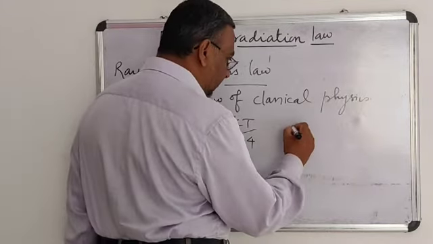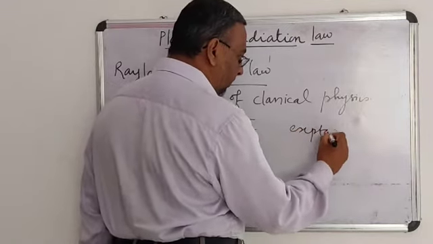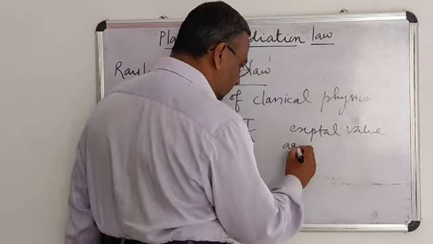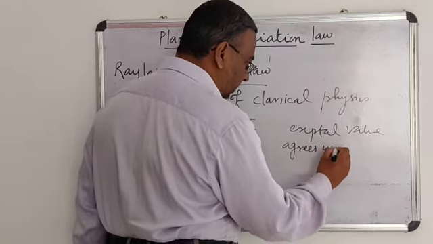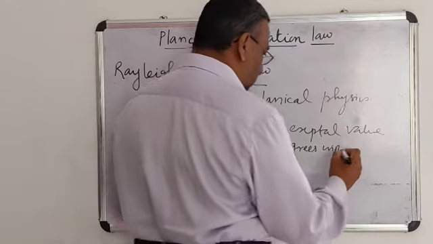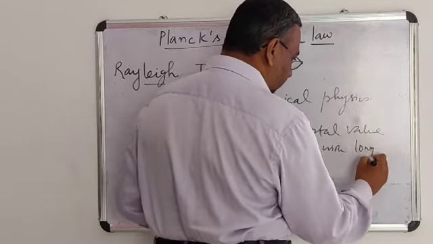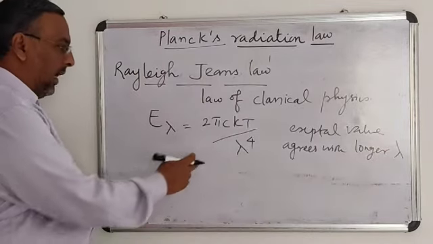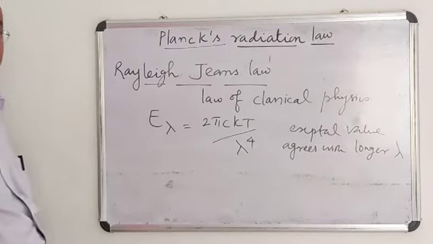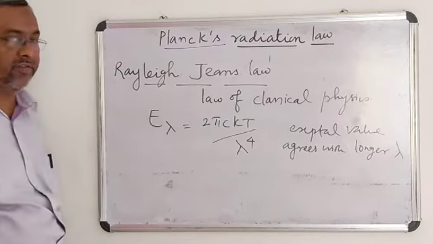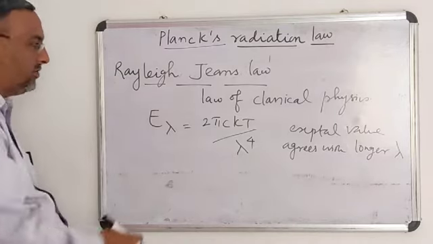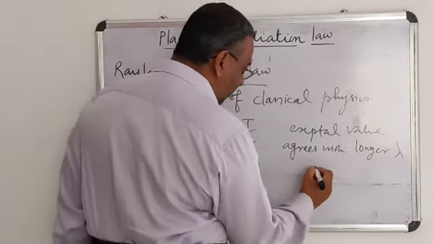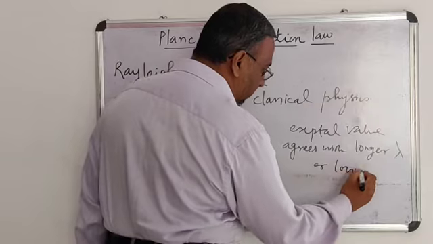This experimental value agrees with longer wavelengths. Longer wavelength means low frequency, that is, low frequency of radiation. The experimental values obey this law at longer wavelengths, which are low frequencies.